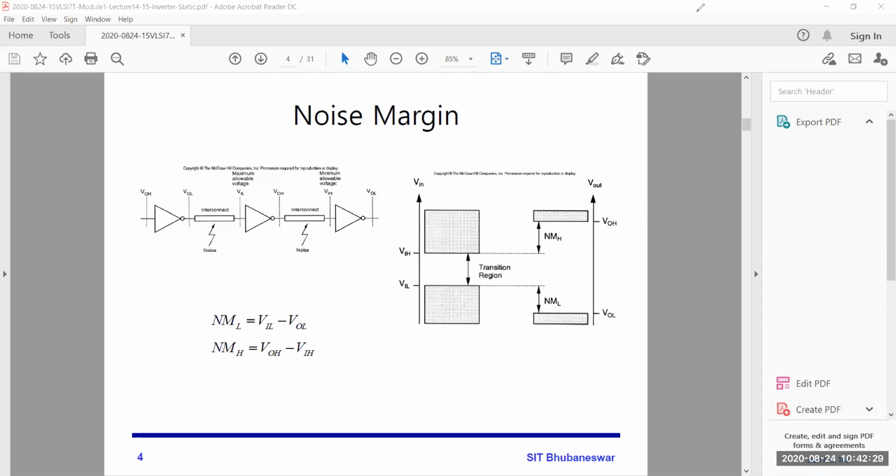It should be high, from the equation. But I always hate equations. Just intuitively you can say why it is good: with more noise margin, the circuit performance or the tolerance will be good.